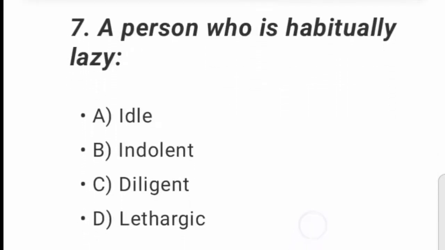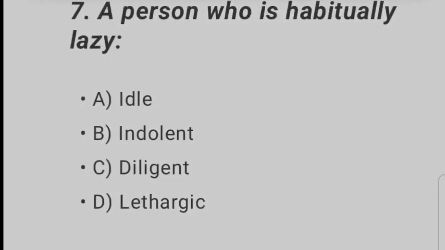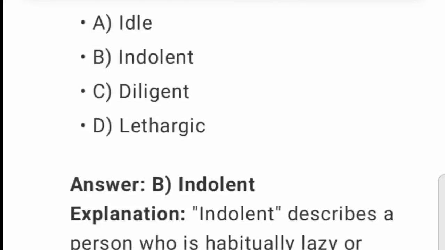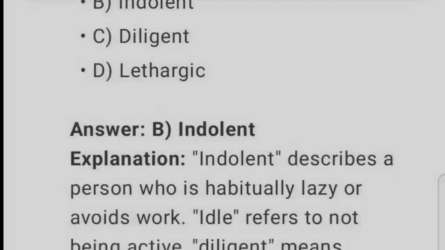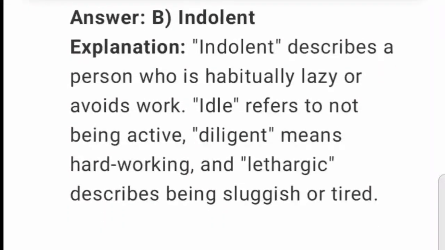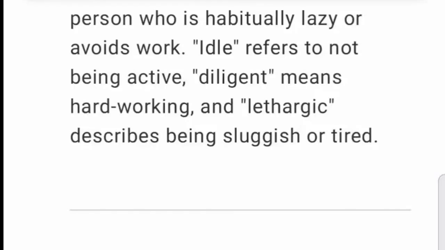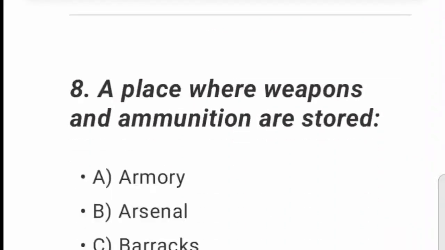A person who is habitually lazy. A. Idle. B. Indolent. C. Diligent. D. Lethargic. Answer: B. Explanation: indolent describes a person who is habitually lazy or avoids work. Idle refers to not being active. Diligent means hardworking, and lethargic describes being sluggish or tired.